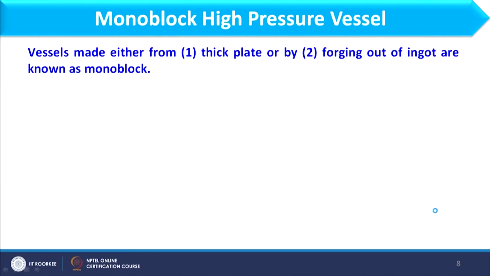So, let us move further. Here we are discussing some of the high pressure vessels. The very common high pressure vessel is called the monoblock. As you can understand, it is prepared from a single sheet. Vessels made either from thick plate or by forging out of ingots are known as monoblock.